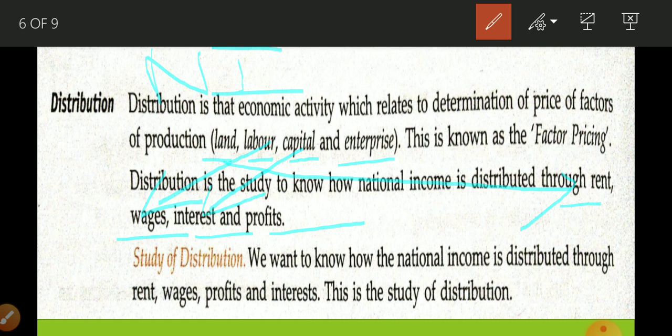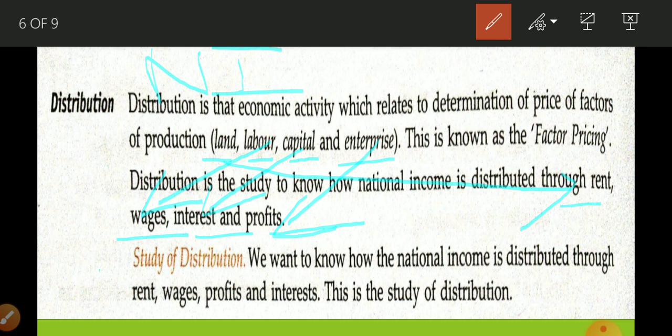Enterprise: after distributing rent, wages and interest, whatever money is left is known as profit, and that is the income of the enterprise, the entrepreneur, for taking the risk. So distribution is related to the distribution of national income in the form of rent, interest, wage and profit, which is given to the four factors of production for rendering their service.